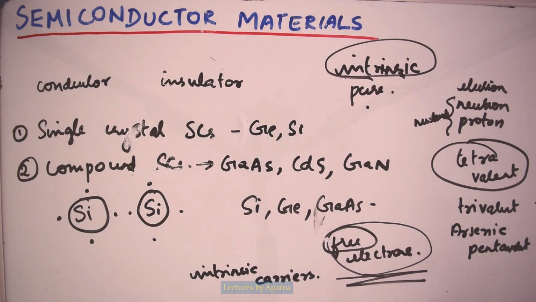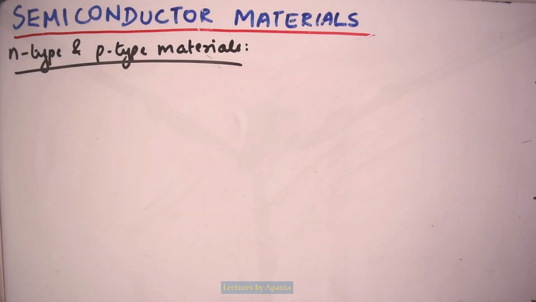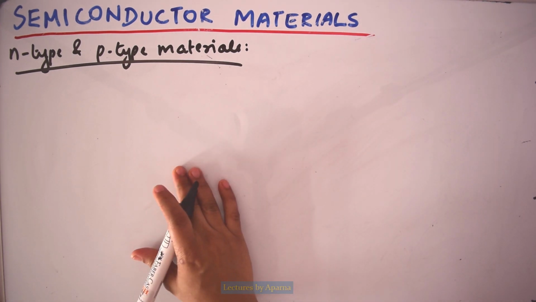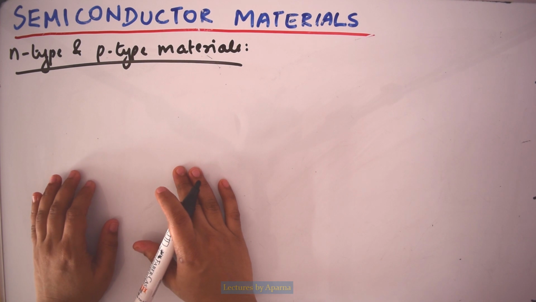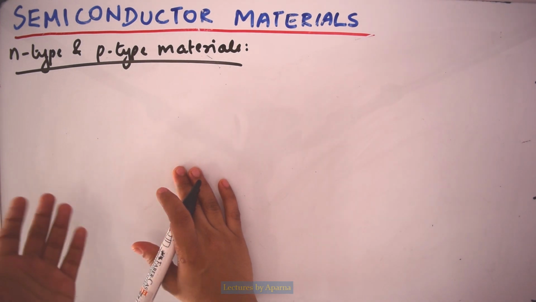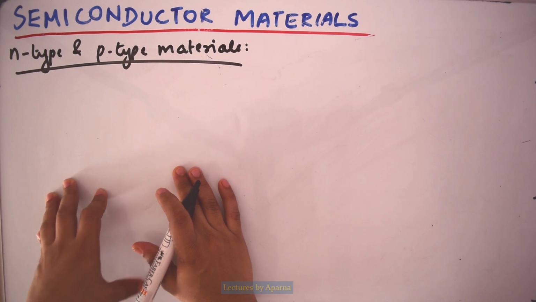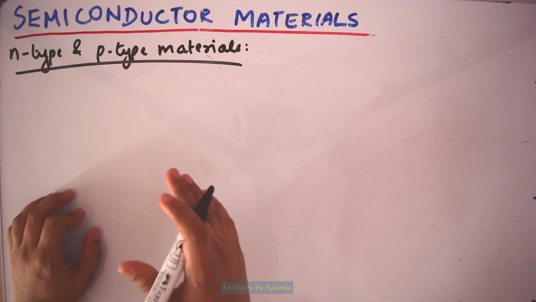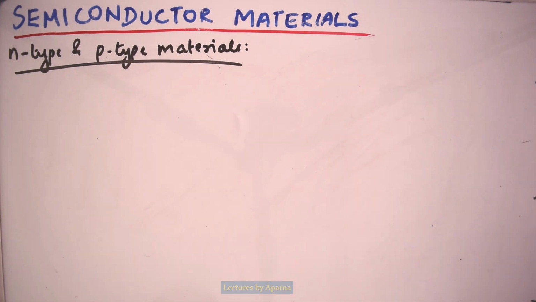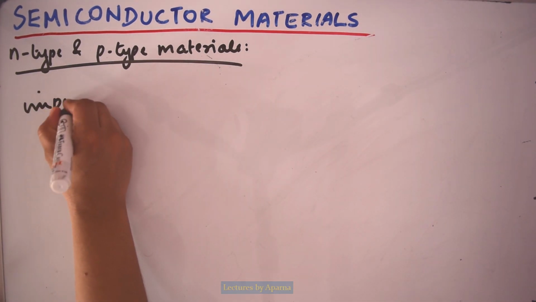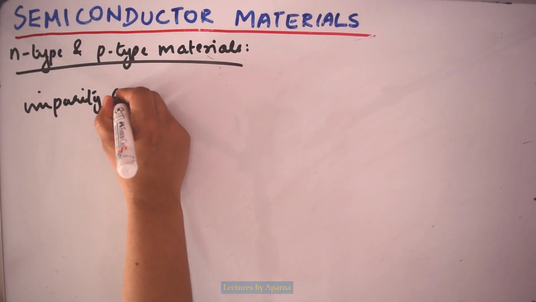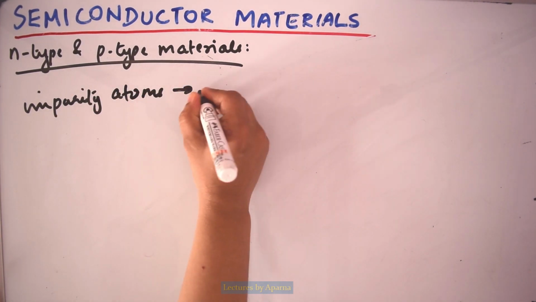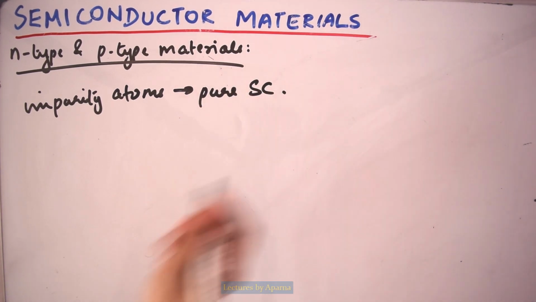Now let us see what p-type and n-type materials are. Since silicon is the material used most frequently as a substrate in the construction of electronic devices, the discussion that follows will deal only with silicon semiconductor. The characteristics of a semiconductor material can be changed very much by the addition of specific impurity atoms to the pure semiconductor material.